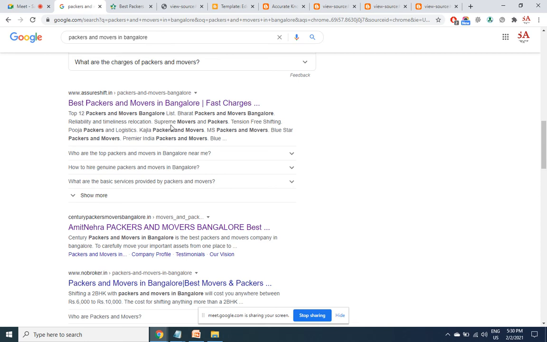In the meta description, you have to write a summary of your page. This page provides so and so. This page is about so and so. So make sure that your keyword comes, but it should come in a natural way, not as artificially dumped keywords. This looks like artificially dumped keywords. Such kinds of sites will not sustain on the top for a longer time. So give importance to natural SEO.